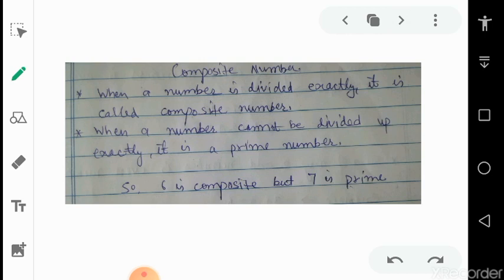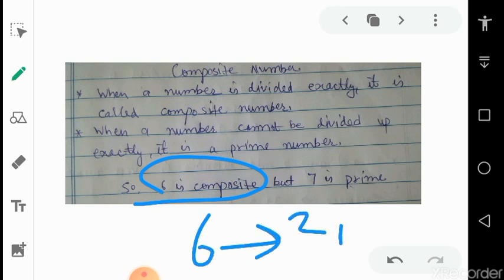So for example, 6 is composite. It means 6 is exactly divided by 2 and 3, or it can be written as 2 multiplied by 3. So it is not a prime, it is a composite. As in the last slide you saw, if a number is made up of the product of two numbers, it is composite.